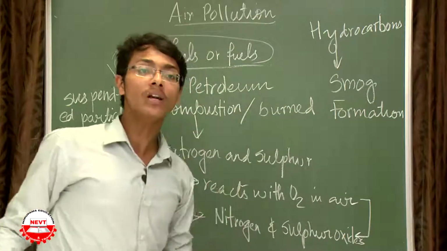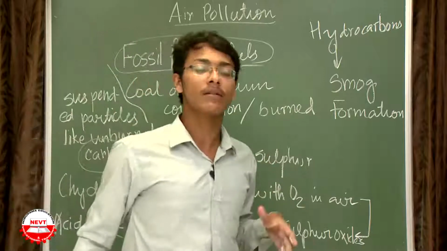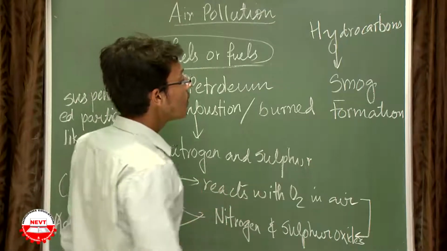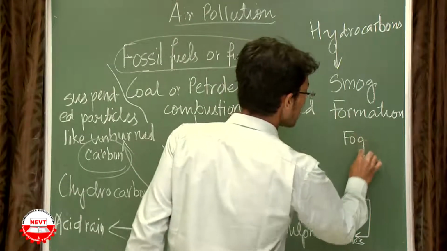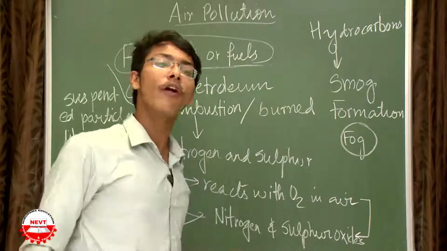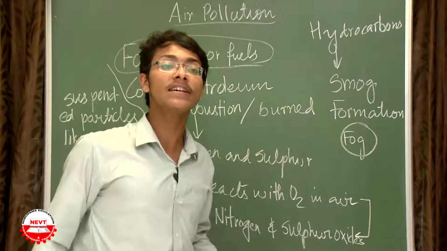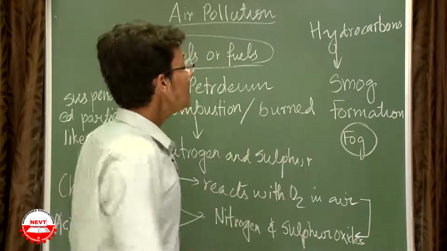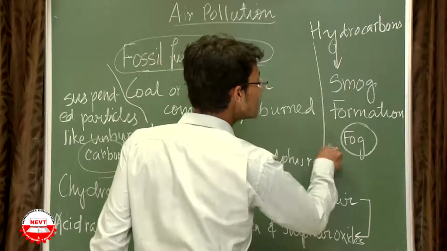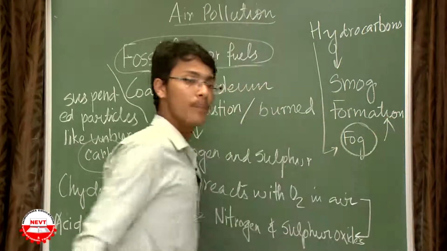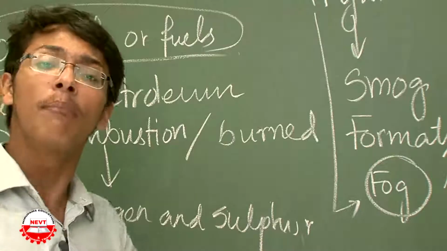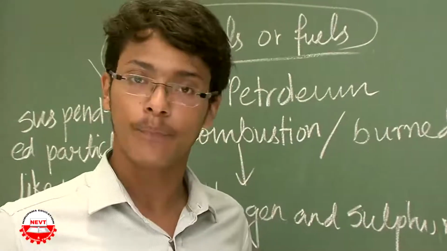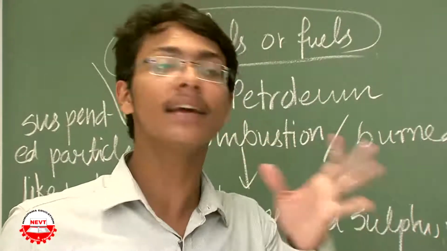What is this smog formation? During cold weather, the air present in our atmosphere condenses, and when it condenses, it forms fog. We see fog formation during cold weather. The condensation of the air at very low temperature causes fog formation. These hydrocarbons react with this fog to form smog, and this smog makes our visibility terrible in the winter time. We cannot see anything clearly.